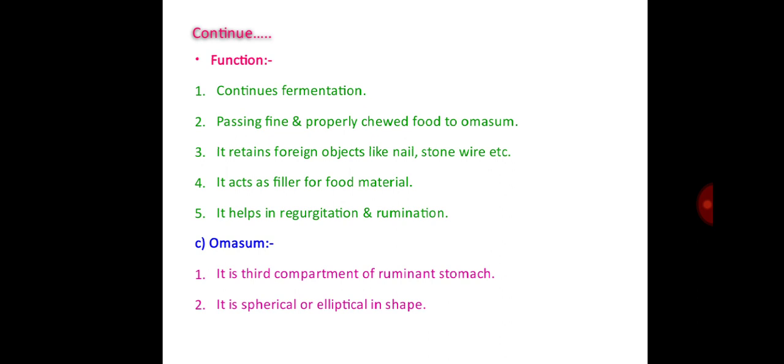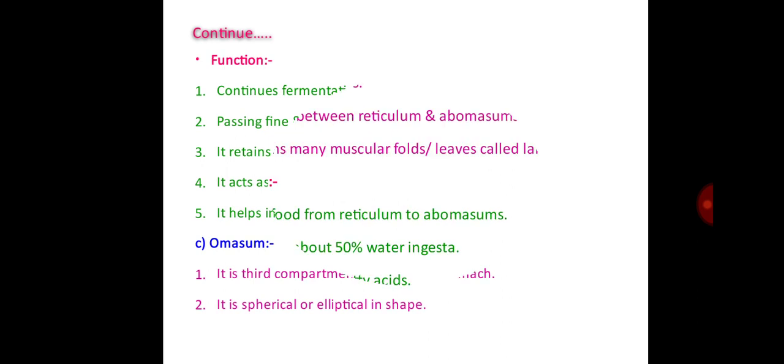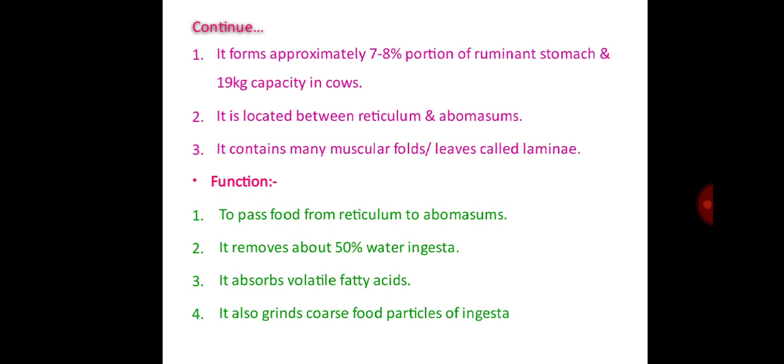Then omasum, it is the third compartment of the ruminant stomach. It is spherical or elliptical in shape. It forms approximately 7 to 8% of the ruminant stomach and has a 19 kilogram capacity in cows. It is located between the reticulum and abomasum. It contains many muscular folds or leaves called lamina.